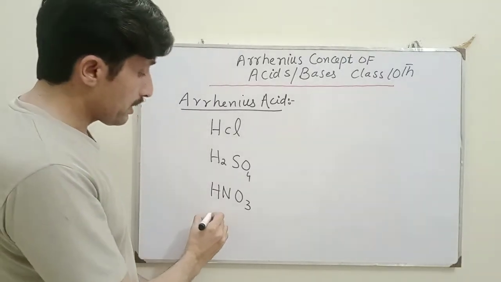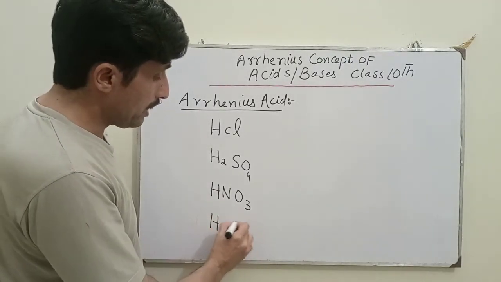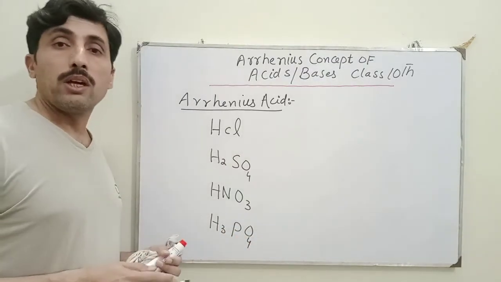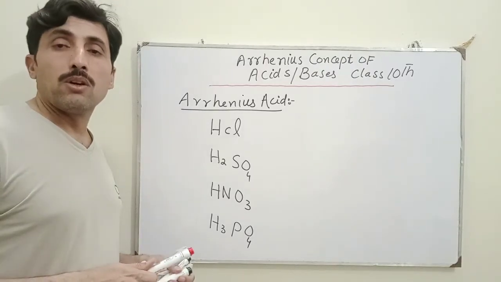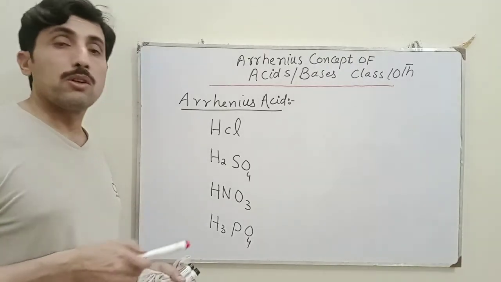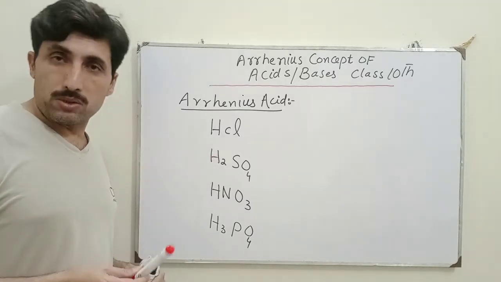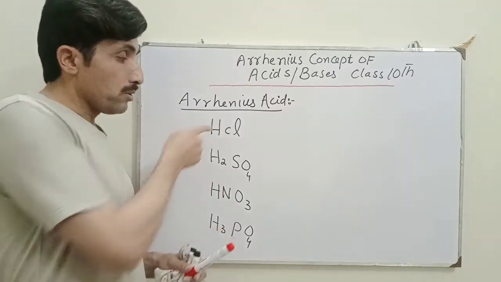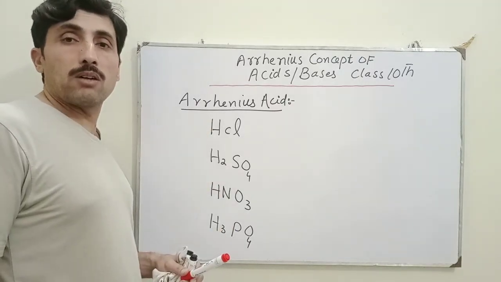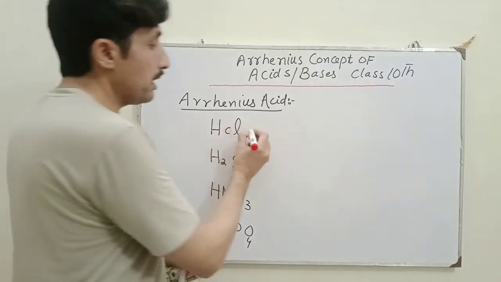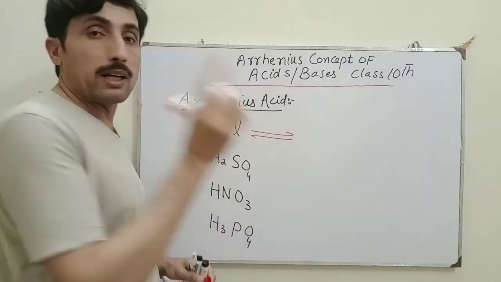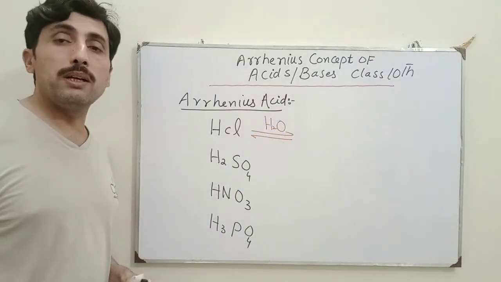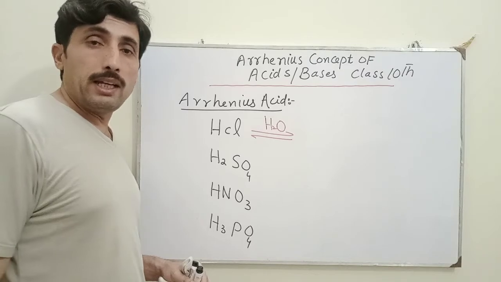In the other reaction, I will write H3PO4. So I have written 4 examples, 4 compounds which contain hydrogen in their formulas. The first one is HCl or hydrochloric acid. When HCl is added in water, it will split into cations and anions.